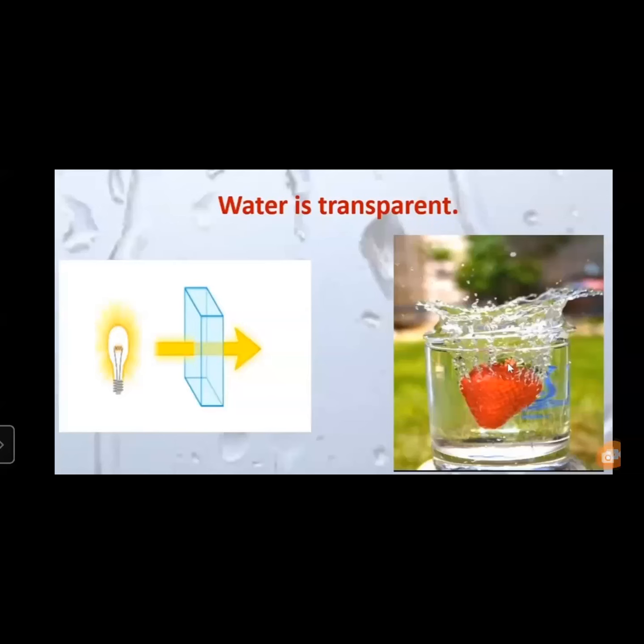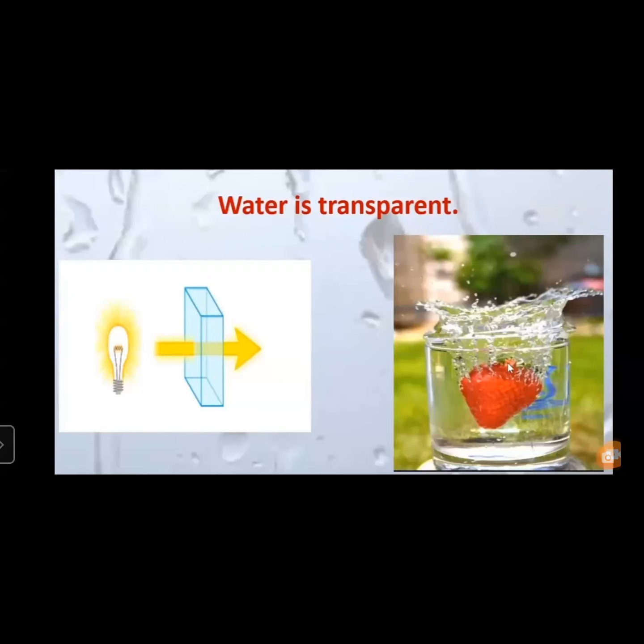So that means water has got one more property. What is that property, children? Or quality, whatever it is, water is transparent. What is water? Transparent. You should remember the spelling of transparent. What is the spelling? Transparent. Okay. And that is, water is transparent, or this is a quality of water.